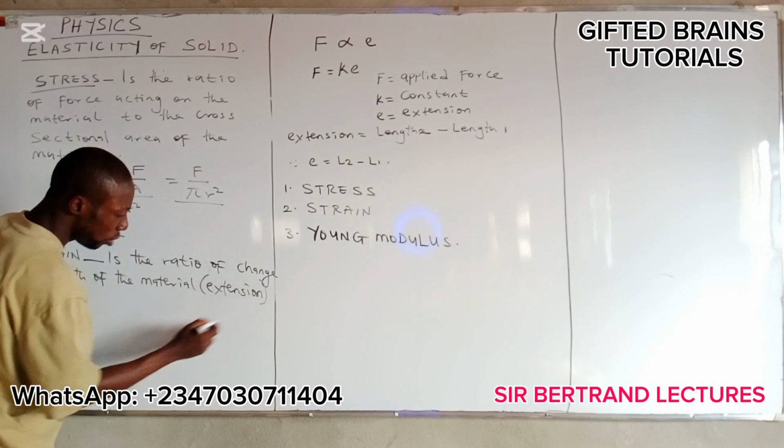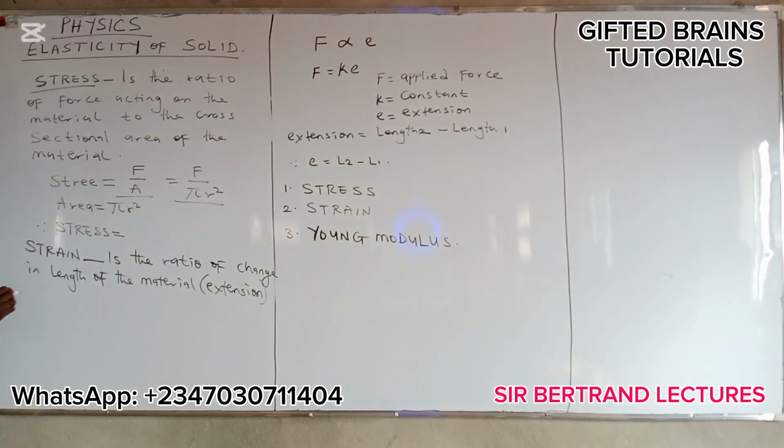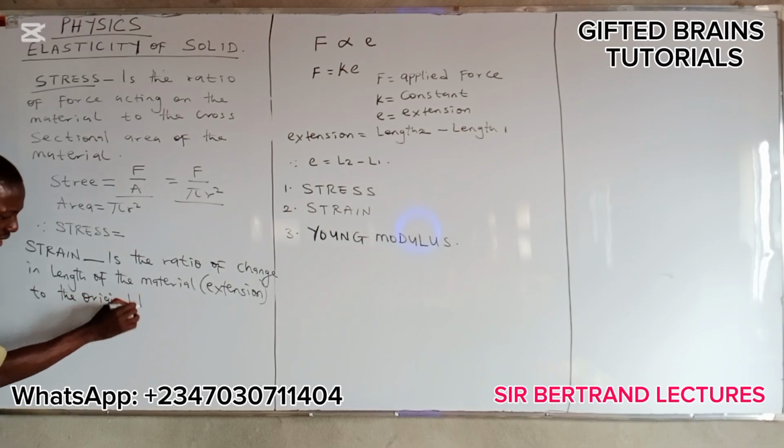Change in length is known as extension, to the original length.